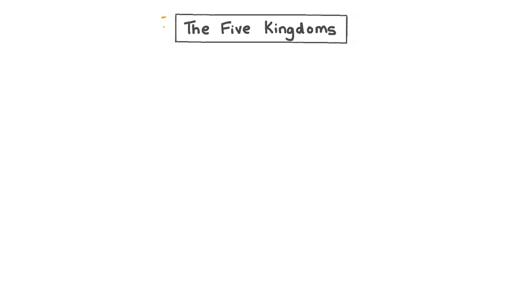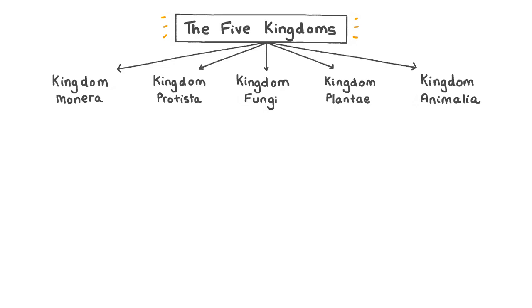In 1969, a scientist named Robert Whittaker proposed the 5-kingdom classification system. He divided all living things into the kingdoms Monera, consisting of all prokaryotic organisms, Protista, consisting of eukaryotic unicellular organisms or simple cellular colonies, Fungi, Plantae, and Animalia.